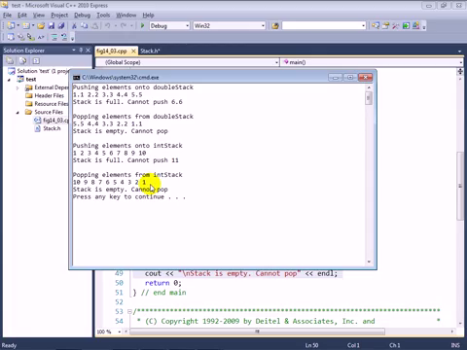So for example, we could easily create a stack of the C++ standard library class string, whereas for some of our other classes that don't have default constructors, for example, the employee classes in the polymorphism chapter, we would not be able to use those classes in this example because they don't provide a default constructor. And that's going to be a consideration that you have to think about when you are using your own data types with the standard template library classes.